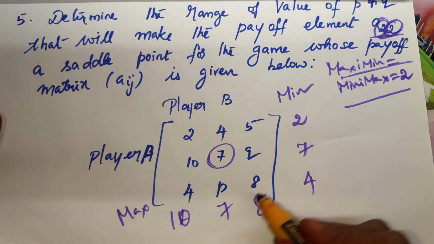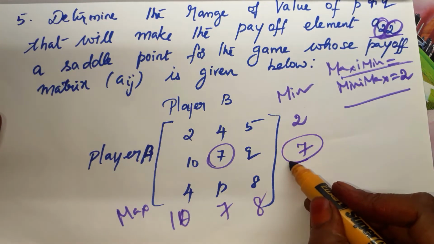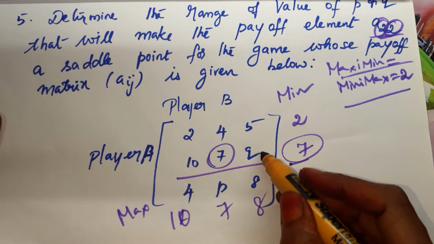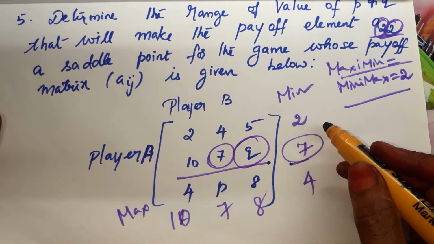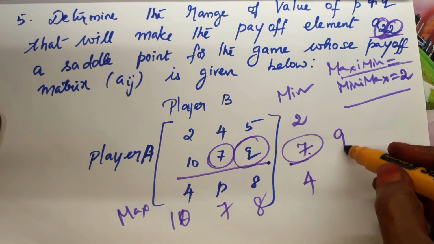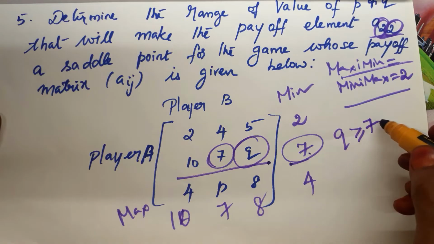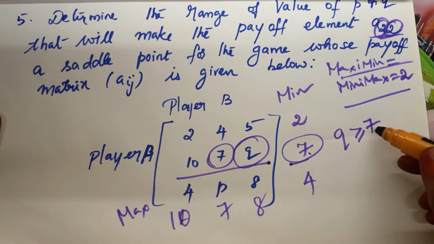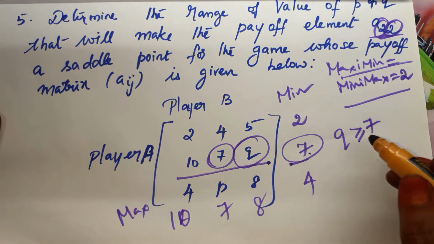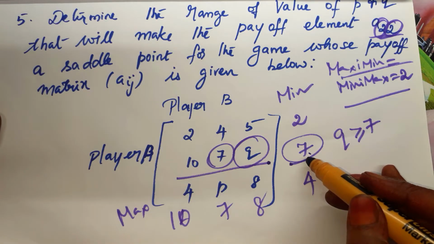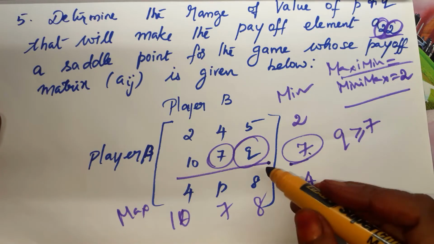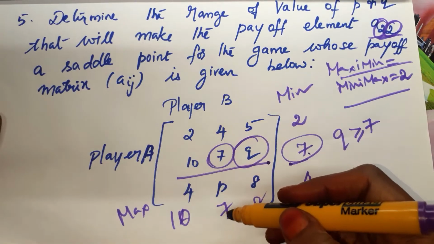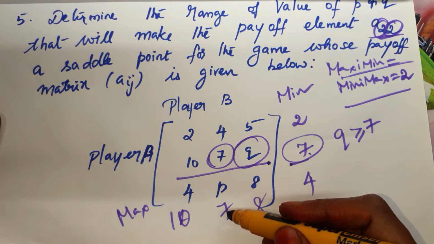If I take 7 as the minimum in this row, what can I take for Q? Q should be greater than or equal to 7. It can be 7 or above it; only then can we take 7 as the minimum. Am I clear? Okay. Come to P. We have selected 7 as the maximum in the second column.